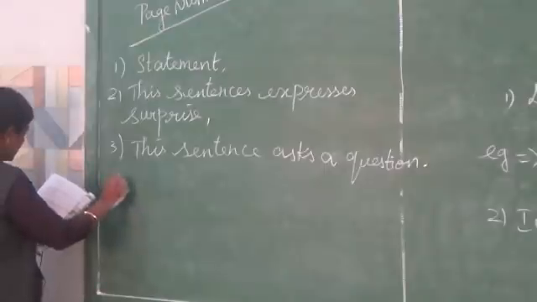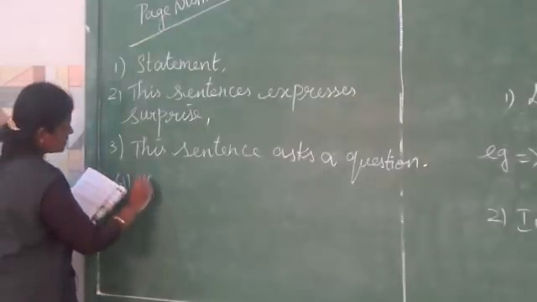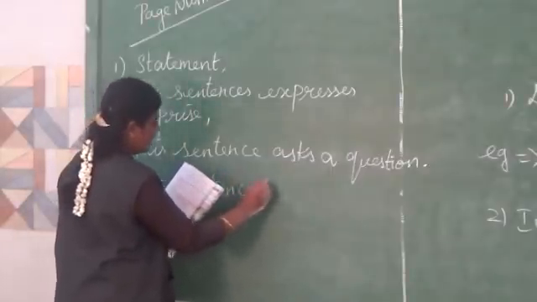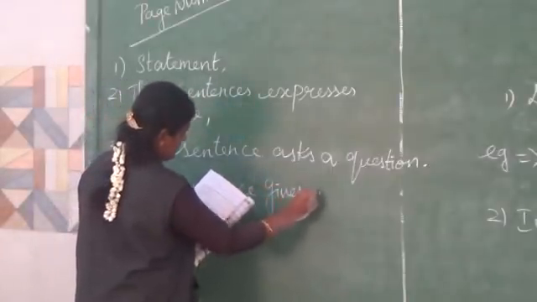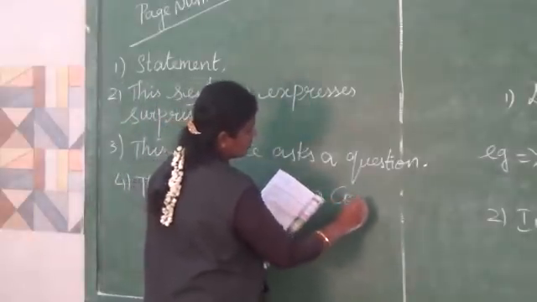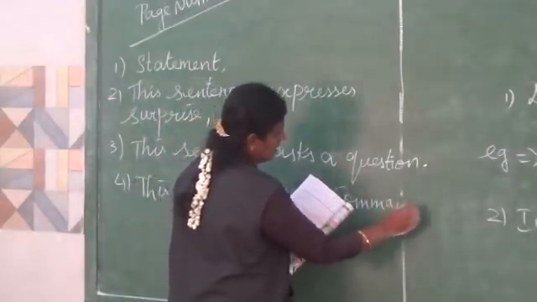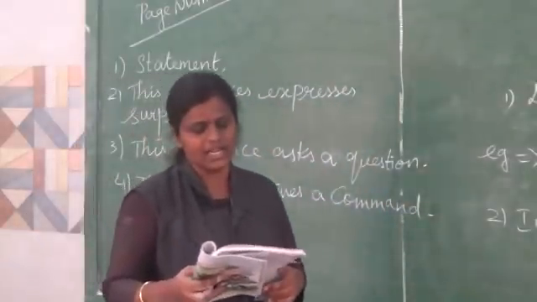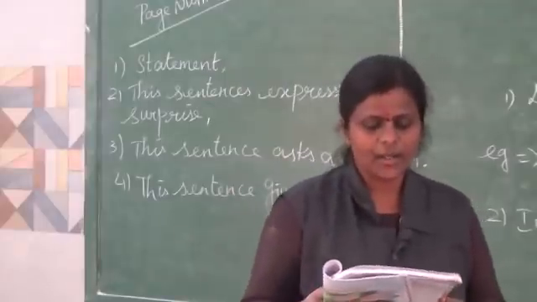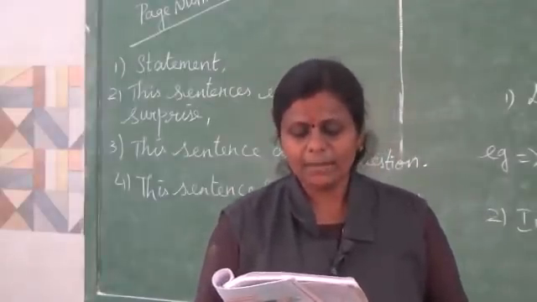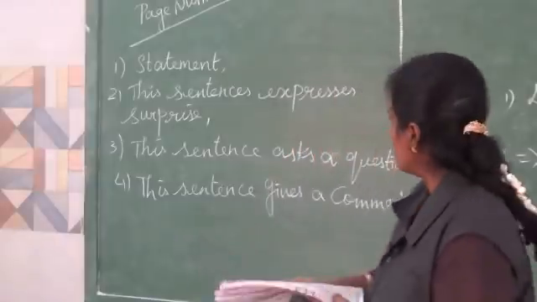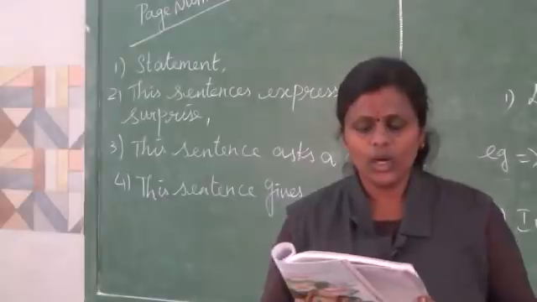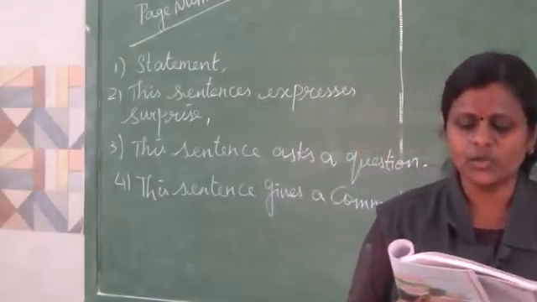Next, come here. This sentence gives a command. So we end with a full stop. It's an imperative sentence. Clear now? Next, see the work in pairs and say. You just copy down everything in your book. Okay. Next, work in pairs and say the sentences to each other.